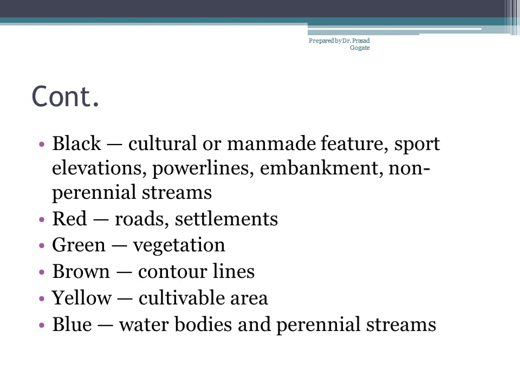Now I was talking about the use of colors. These are all conventional colors, my dear friends. There is no change in this type of colors. You see any topographical map, these colors will be specifically used for specific types. So let's understand that black is for cultural or man-made features, spot elevations, power lines, embankments, non-perennial streams.